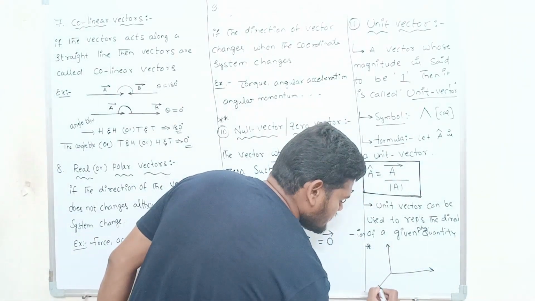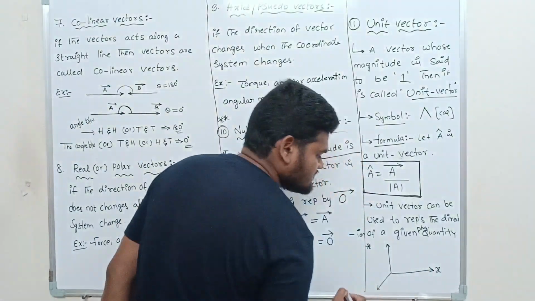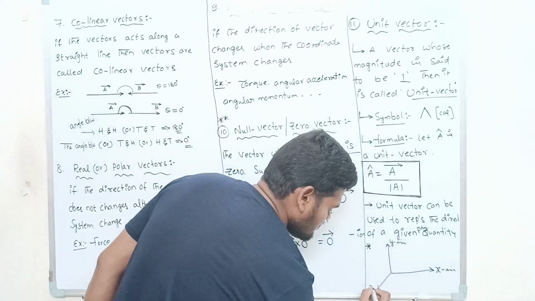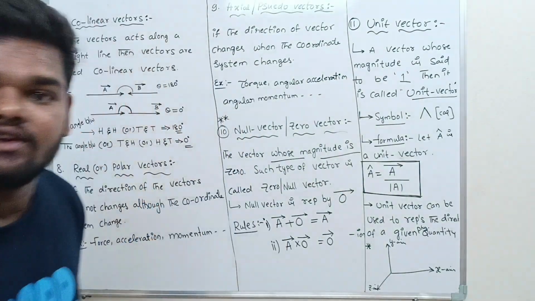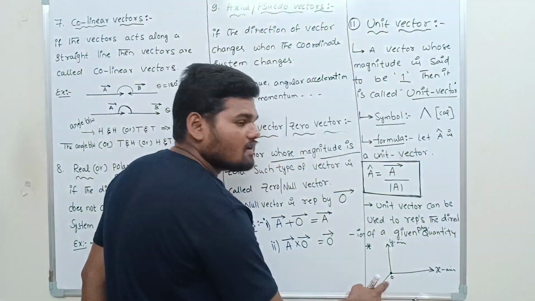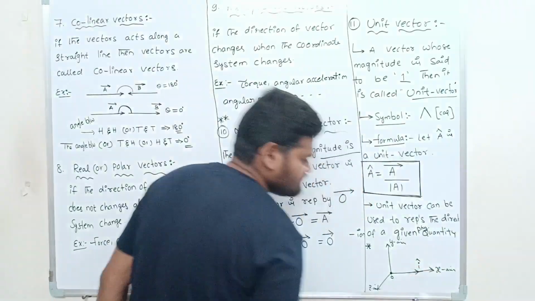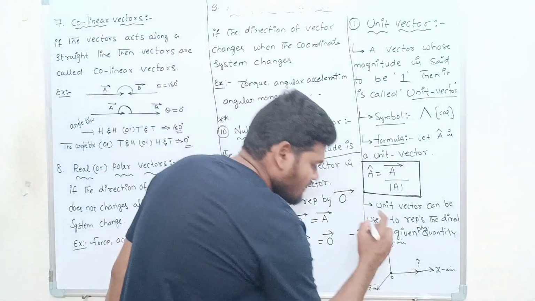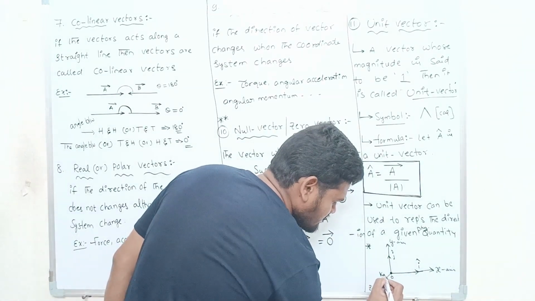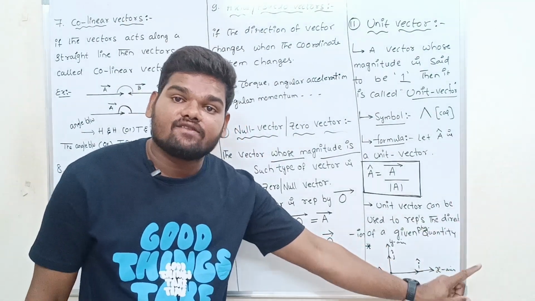So if I take a rectangular coordinate system consisting of x, y, z axes, we know that. So this is the X axis, this is the Y axis, and this is the Z axis. Are you able to see the board? This is called the origin, or fixed point. Along the x axis, the unit vector is I cap. Along the y axis, the unit vector is j cap, and along the z direction, the unit vector is k cap.